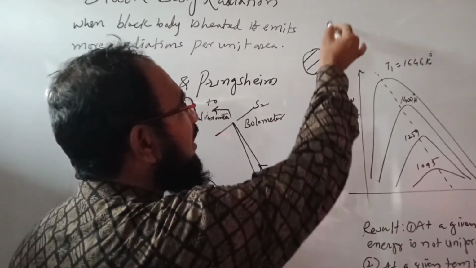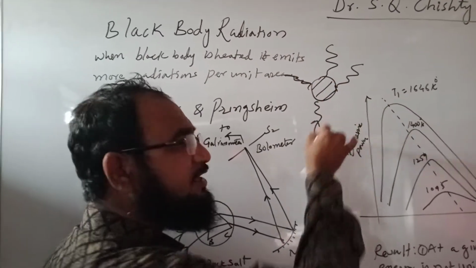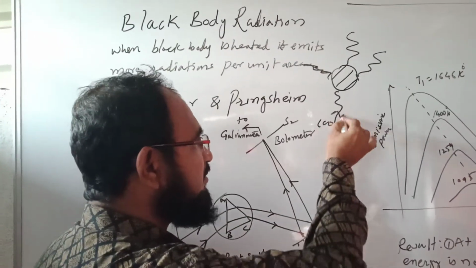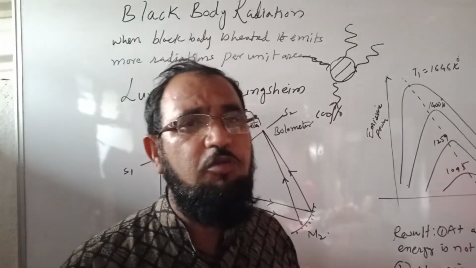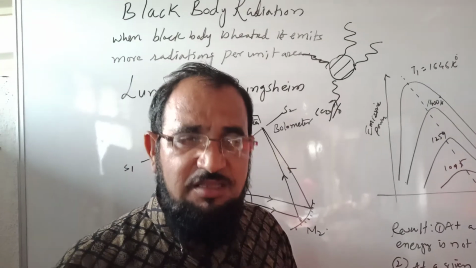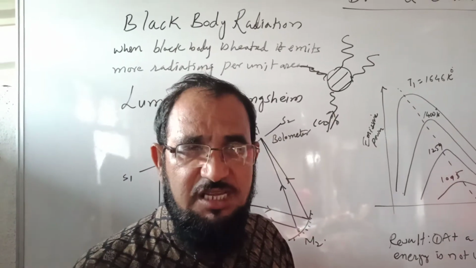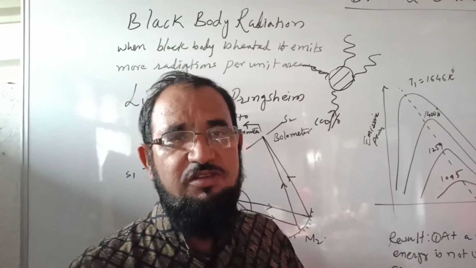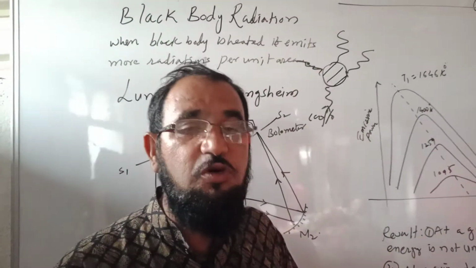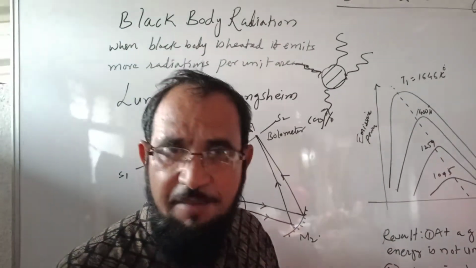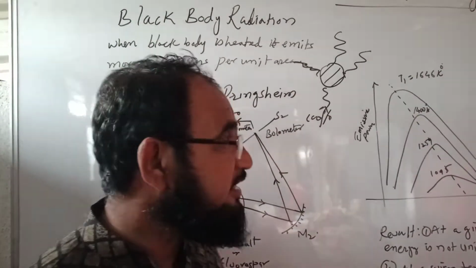Suppose this is a body and radiations are allowed to fall, then it absorbs 100% of the energy, and is called a perfectly black body. But in nature no bodies are perfectly black. Therefore Fery has demonstrated an artificially perfectly black body, which consists of a hollow sphere whose inner side is coated with lamp black, because lamp black absorbs 96 to 98% of the incident energy.